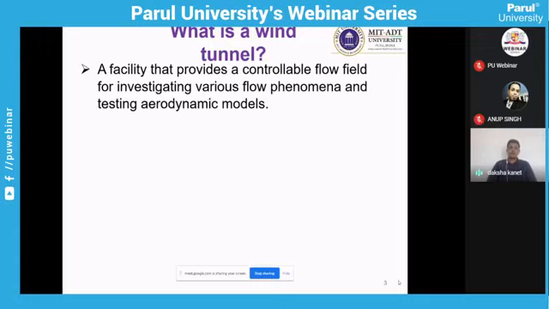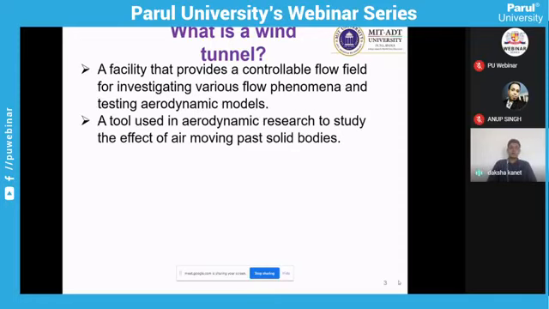When we talk about aerodynamics and wind tunnel testing, the experiments are on a vehicle, whether it is your aircraft, your spacecraft, or your building, some industrial application, or automobiles. Whenever air is interacting with any object, aerodynamics comes into the picture, and to test the flow phenomena and the forces involved, the wind tunnel provides all these facilities.